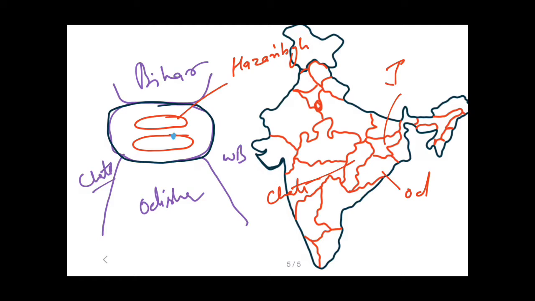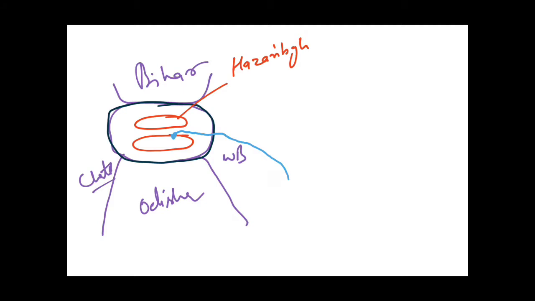It originates from the Chota Nagpur Plateau in Jharkhand, flows in Jharkhand and then enters West Bengal, then enters the Bay of Bengal. It is the last tributary of the Ganga river and it merges in the Hooghly river, which is a distributary of the Ganga river, and then flows into the Bay of Bengal at last. For a clearer view of these distributaries and tributaries of the Ganga river system, you can refer to my previous video or I will provide a link in the description box.